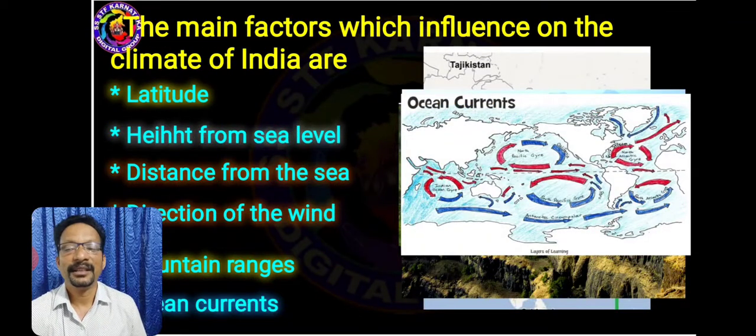Okay, let us know some of the factors that influence the climate of India. 1. Latitude. 2. Location. 3. Height above sea level. 4. Water bodies. 5. Mountain ranges. 6. Relief features. 7. Ocean currents. And 8. Monsoon winds and so on.